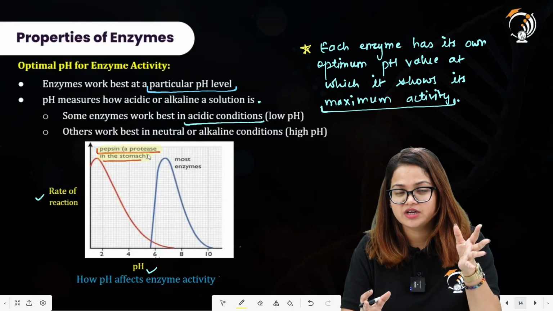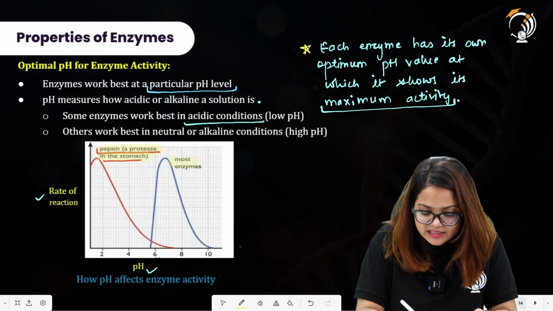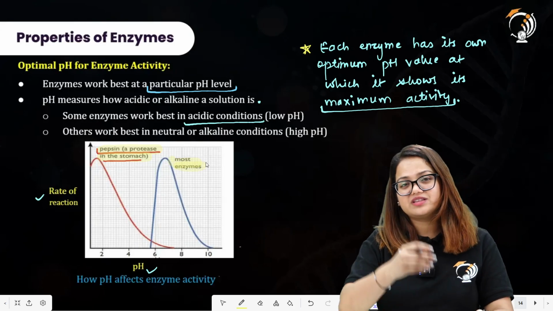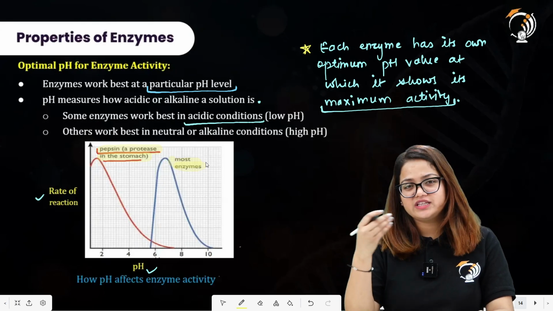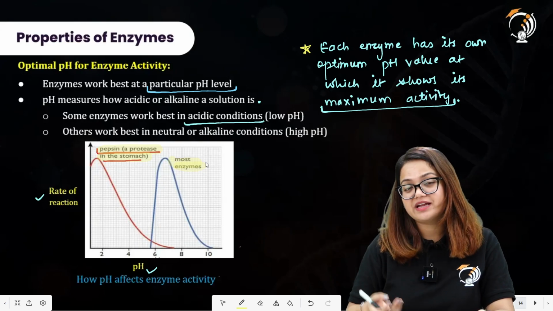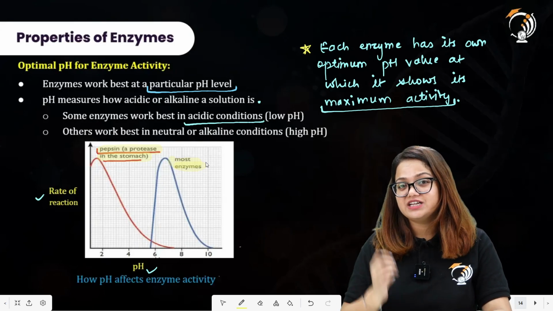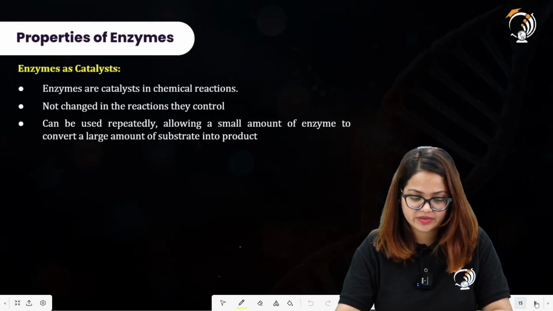Most of the other enzymes are active at either neutral pH or alkaline conditions, but there are also enzymes that are active in extremely acidic conditions as well. All right, I hope this is understood.